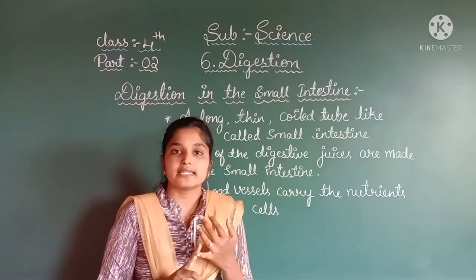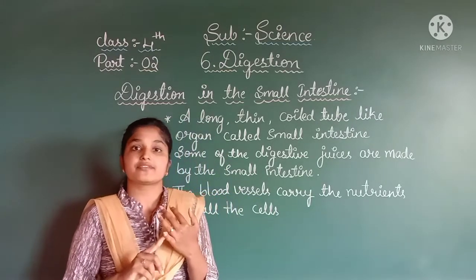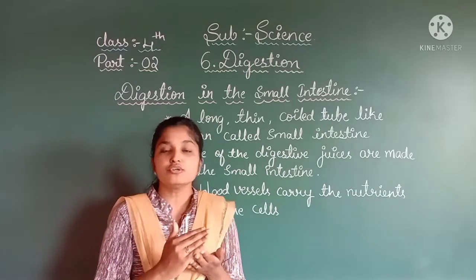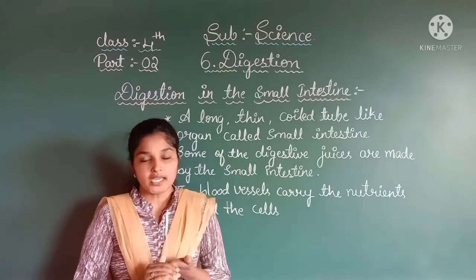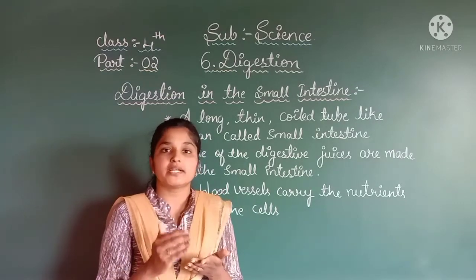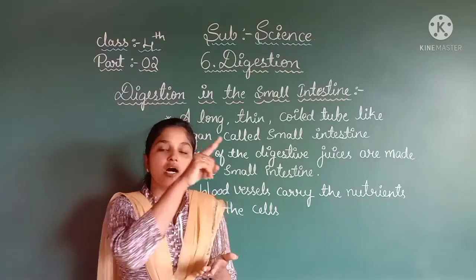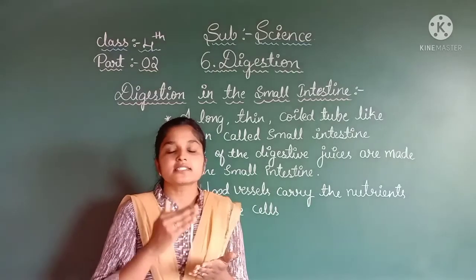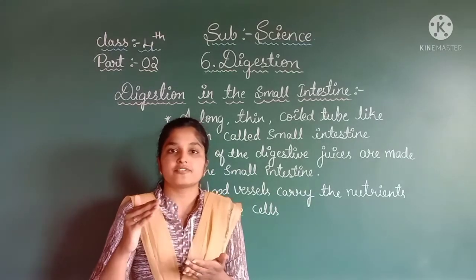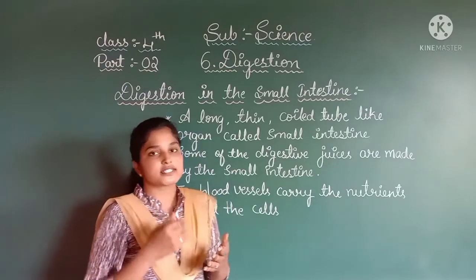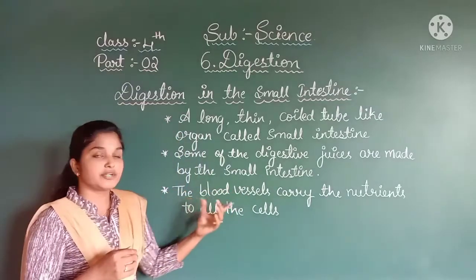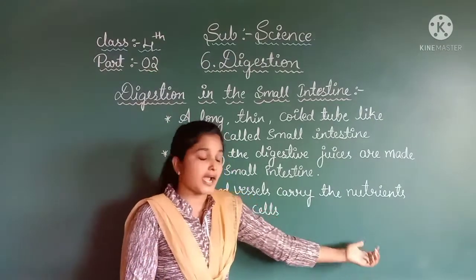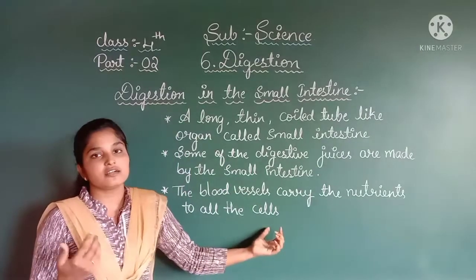Nutrients like carbohydrates, proteins and fats that are present in the food are broken down into their simplest forms. The blood vessels present on the walls of the small intestine carry these simplest forms, or digested food, to all the cells of the body.